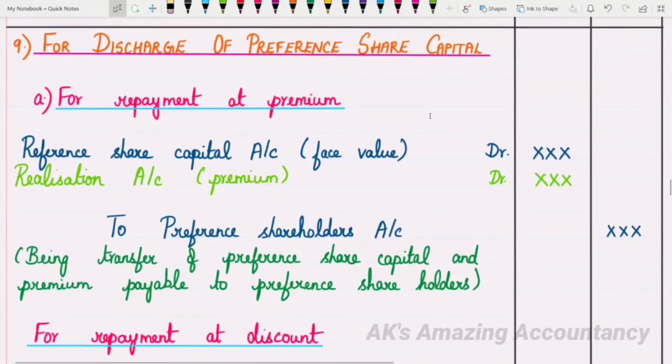The next entry is for discharge of preference share capital. Like how you discharge the debentures, preference shares will also have to be discharged. So here again, for repayment at premium, the entry will be preference share capital account debit to preference shareholders account.